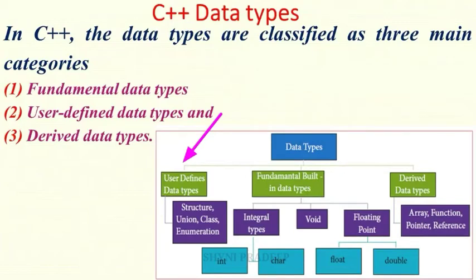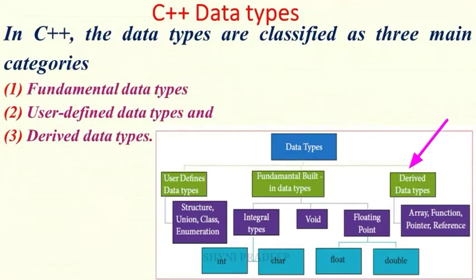What is a fundamental data type? Fundamental data types are integer, character, void, float, double. These are the fundamental data types. Fundamental data types are also known as basic data types. Okay. So what are derived data types? The data types which are derived from fundamental data types are called derived data types. What are they? Array, function, pointer, reference.